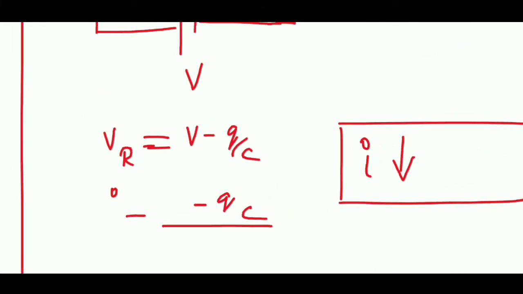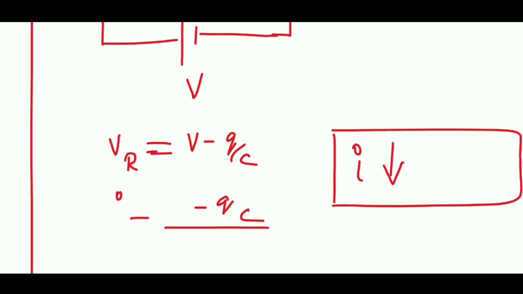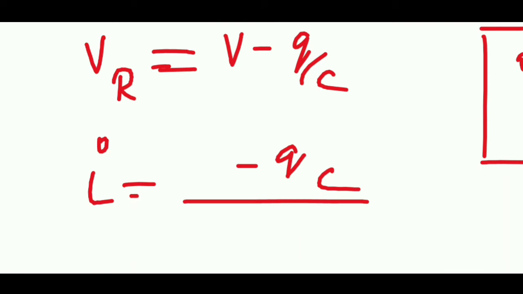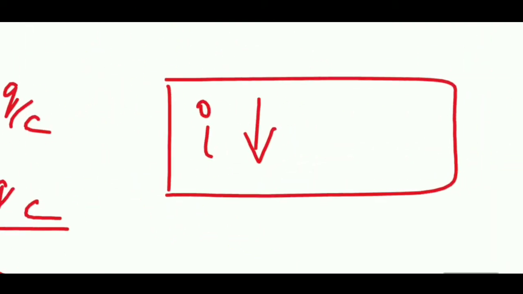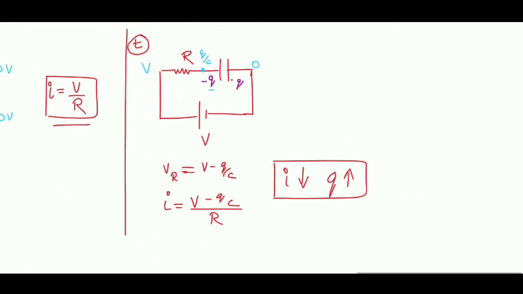So this VR is V minus Q by C, correct? I is equal to the potential difference divided by R. Done. Current is decreasing and charge is increasing.